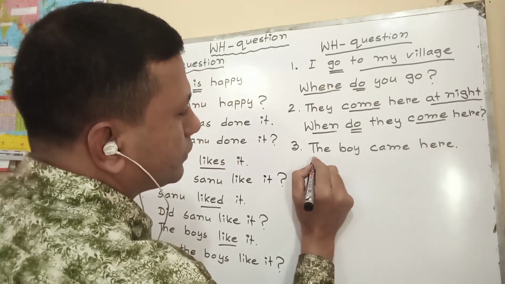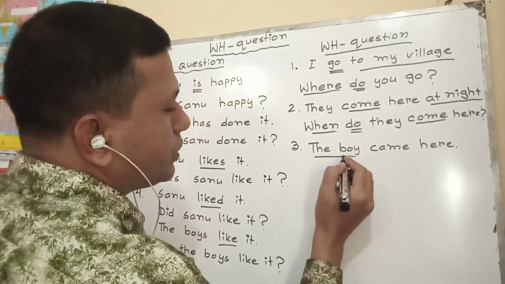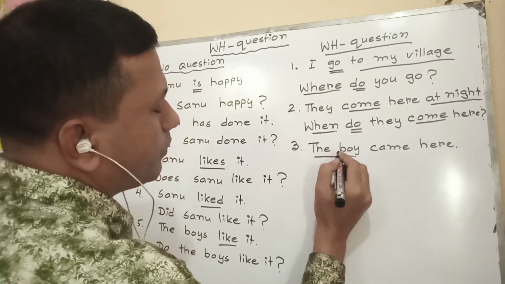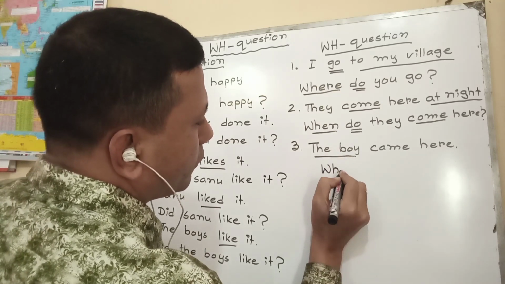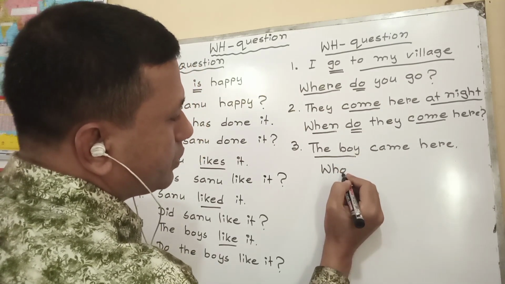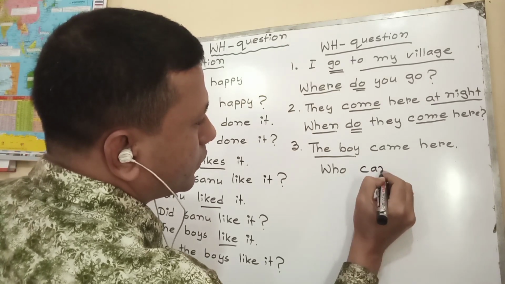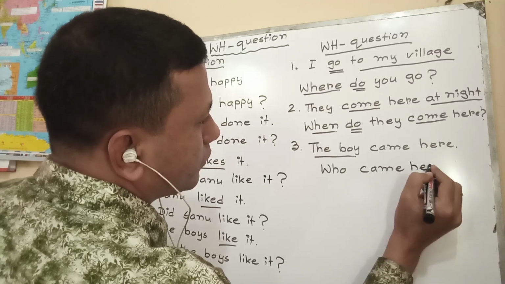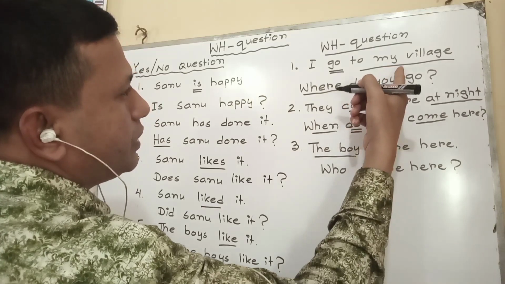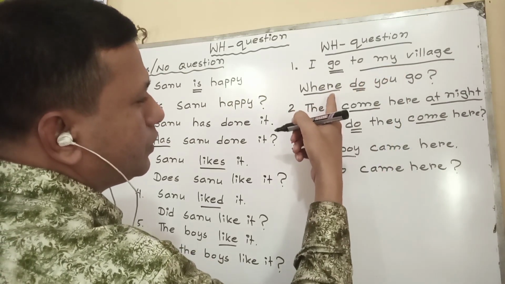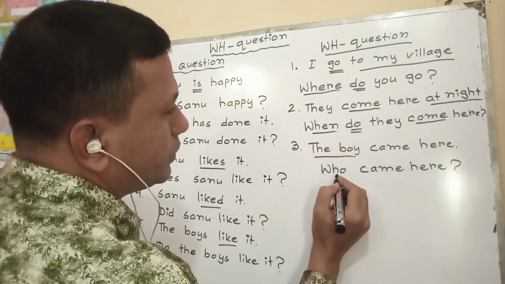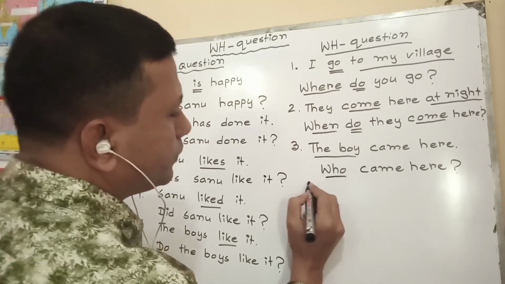If we are asked to make a WH question using the underlined word, the boy, if it indicates a person, for the person we need to use who. Who came here? In this way. That means if it indicates place, we use where. If it indicates time, we use when. If it indicates person, we use who.